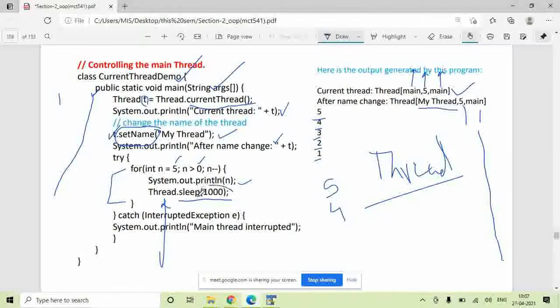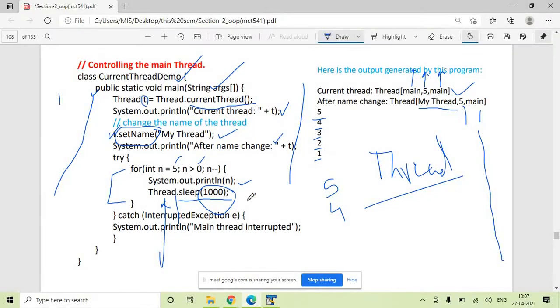So for this particular time the thread is idle, it is not doing any activity. So this is the program wherein you can see how we can take the reference of the current thread, how we can print it, how you can use the setName function to change the name of a thread, and how you can use the sleep function to temporarily suspend the working of the thread. And this is the output.